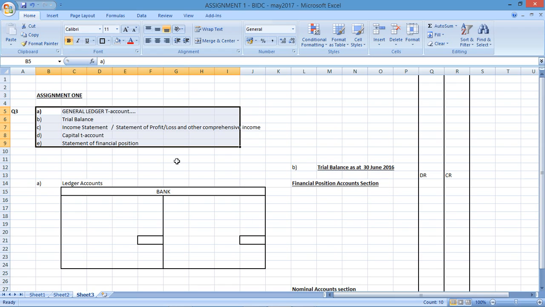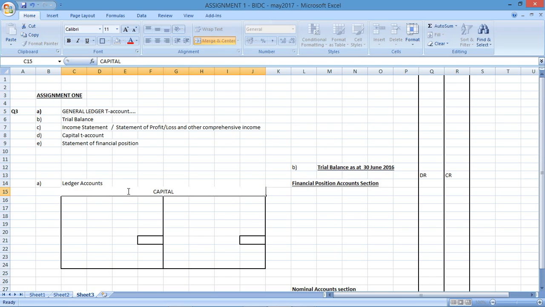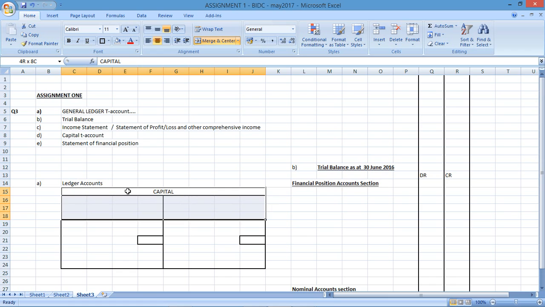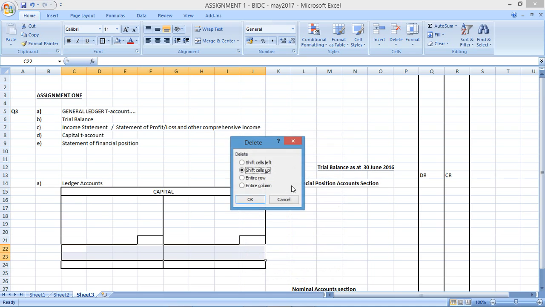Remember, we're looking at transactions for June. So 31st May would be the opening balances for all of these accounts. The first account that I'm going to be drawing up is capital, because that's what they gave me in the trial balance at 31st May. So I'm going to draw up capital. Capital will have debits and credits.